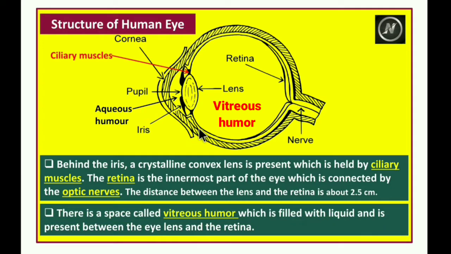There is a space called vitreous humor, which is filled with liquid and is present between the eye lens and the retina.